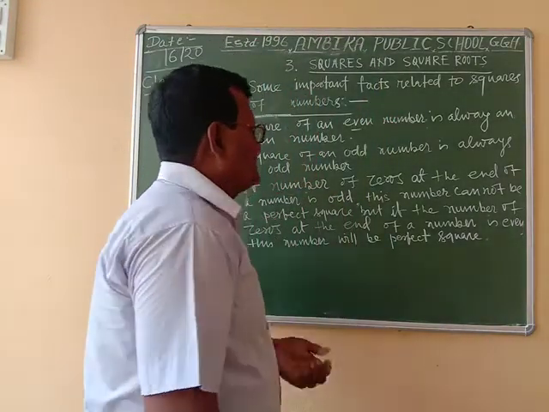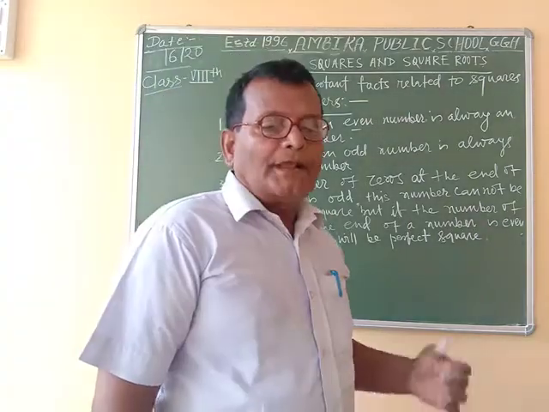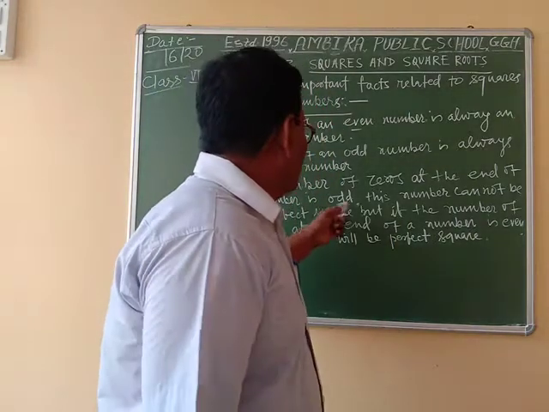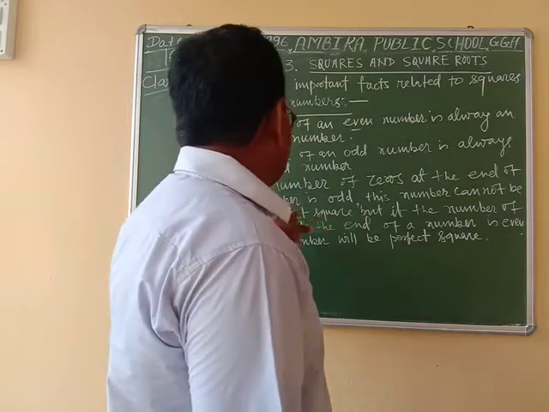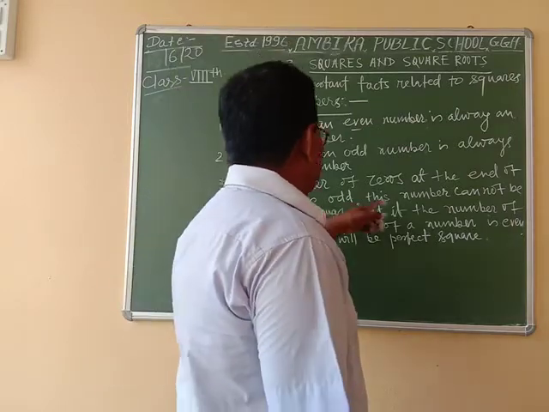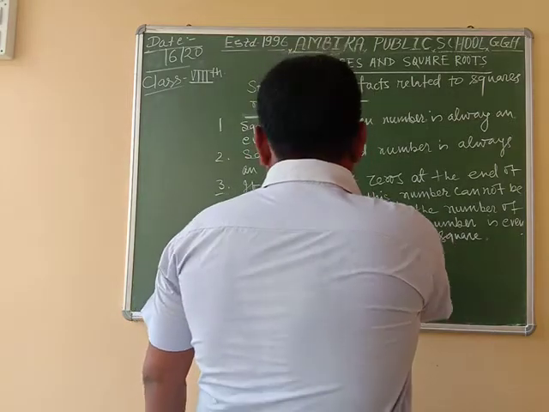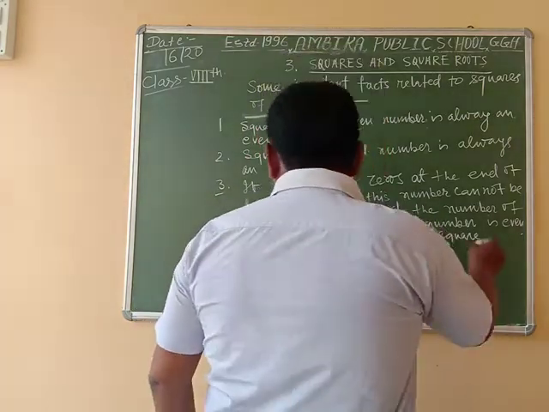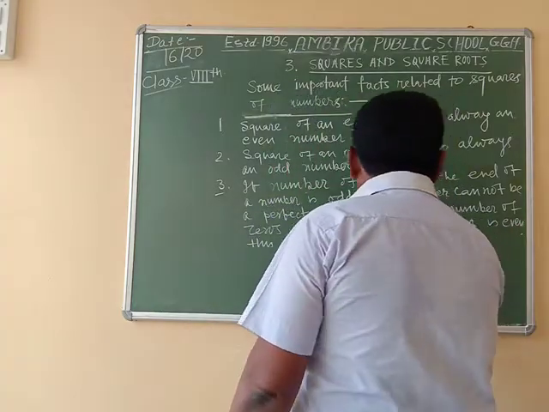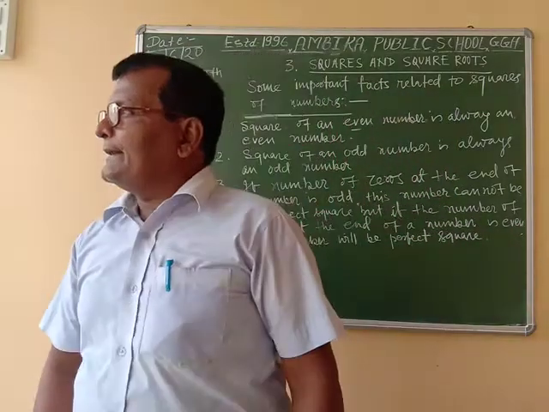But if the number of zeros at the end of a number is even, this number will be a perfect square.